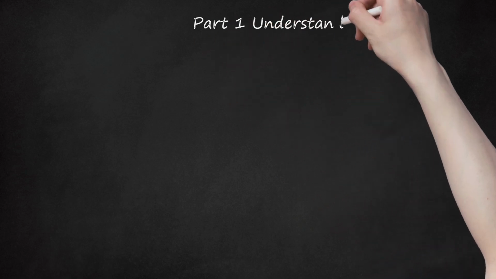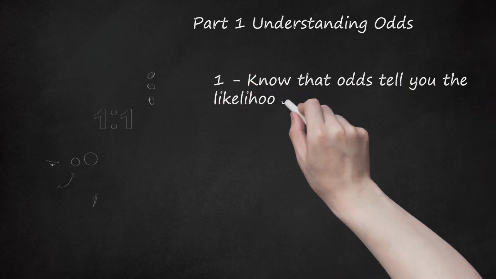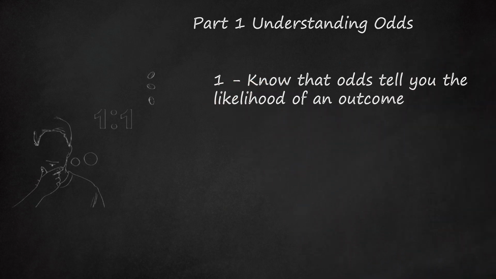Part 1: Understanding odds. 1. Know that odds tell you the likelihood of an outcome. Odds represent which team, horse, or athlete has the highest probability of winning. While there are different ways to write odds, they all indicate how likely one outcome is in comparison to another.